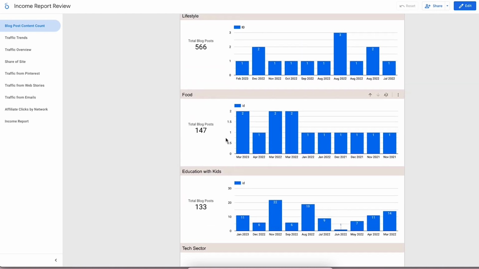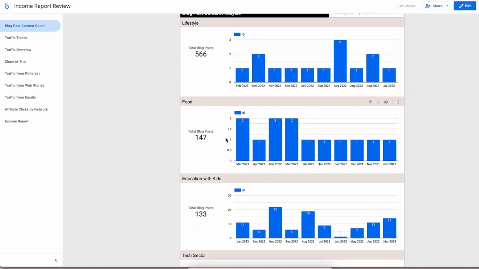As you can see, what you could garner from this data is that I don't write that much content. I know there are a lot of people that are churning out content left and right. It's only when I'm starting a blog that I'm writing 14 or 11 blog posts at a time. And then after about 100 blog posts, I kind of settle. As you can see here, I've settled.